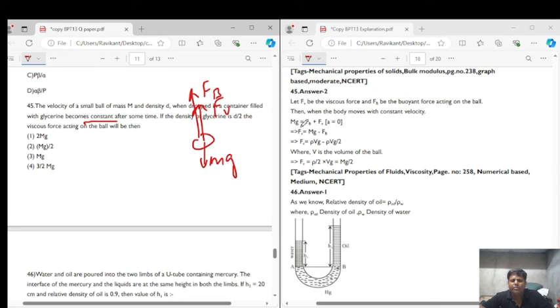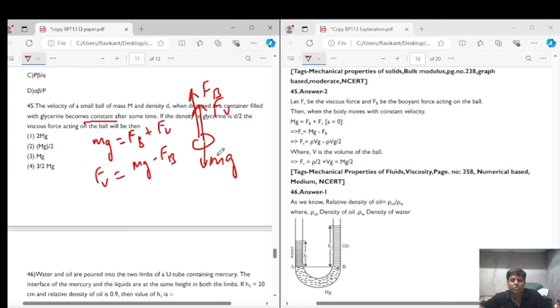From this free body diagram, we can write mg is equal to Fb, that is buoyant force, plus viscous force. So from here we can say that the viscous force is equal to mg minus the buoyant force, right?